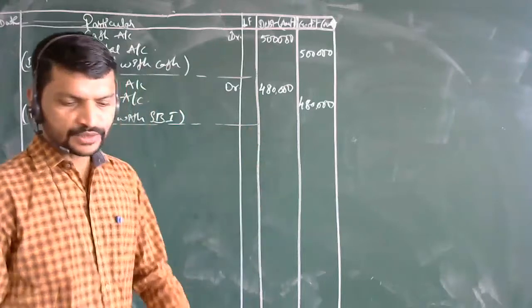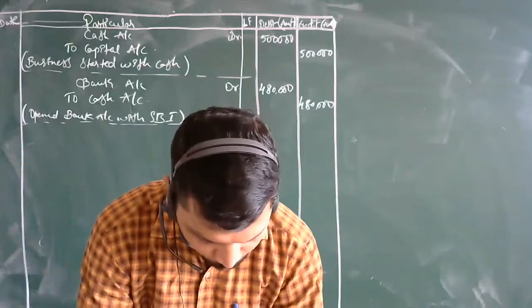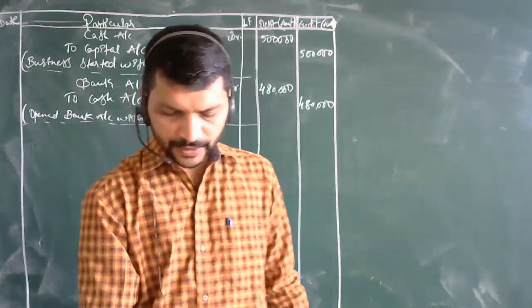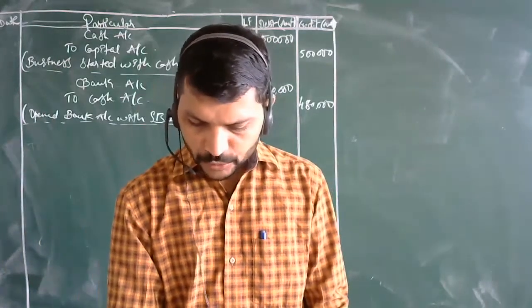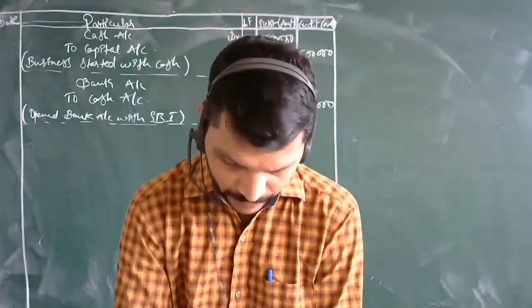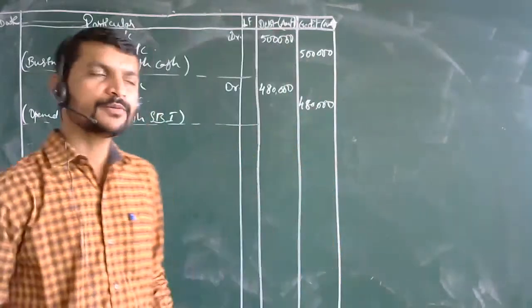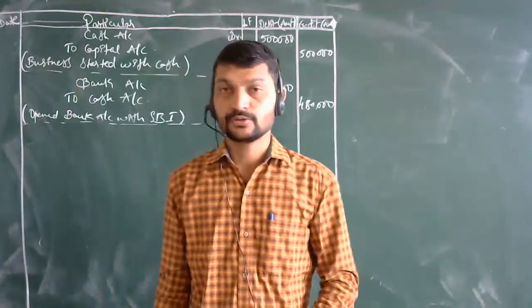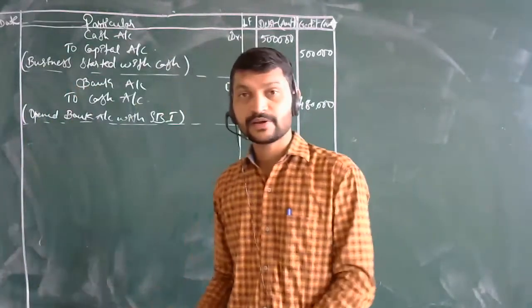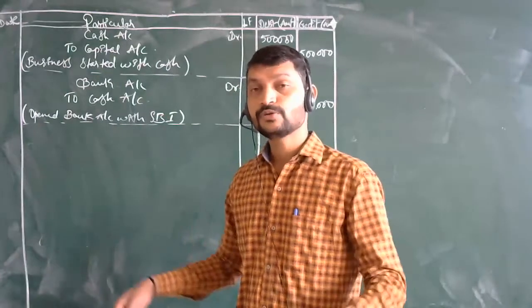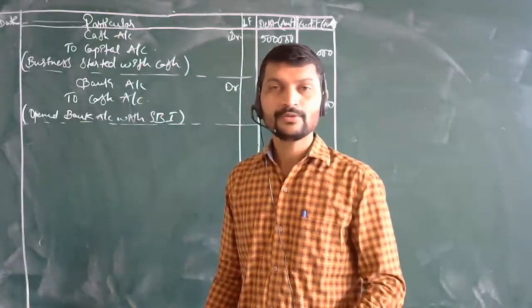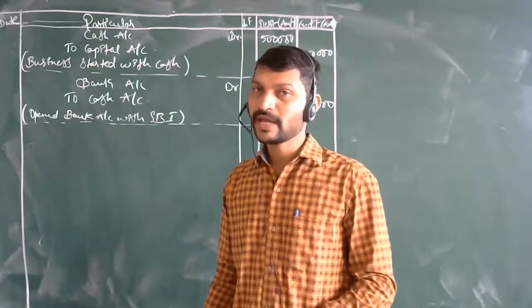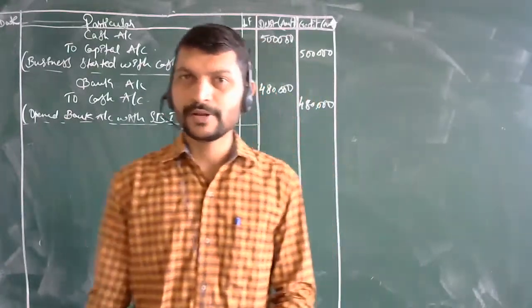Then what is the third point? Bought furniture for rupees 60,000 and issued a check for the same. Now here, furniture has been bought, and one more thing, the transaction is made by check. You are not going to pass the entry like furniture account debit to check account. No. How are you paying it? Check means you are paying by bank. So what will be the journal entry over here?